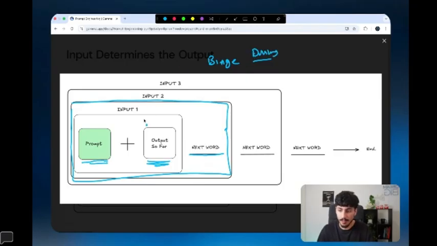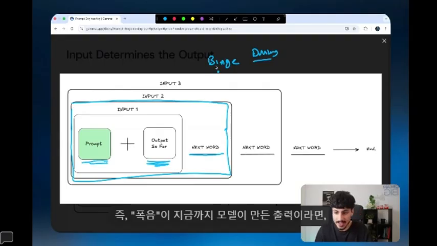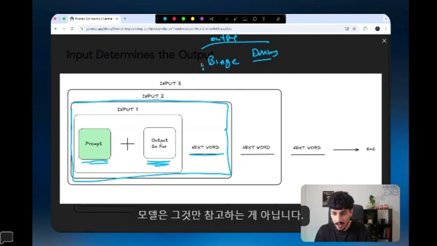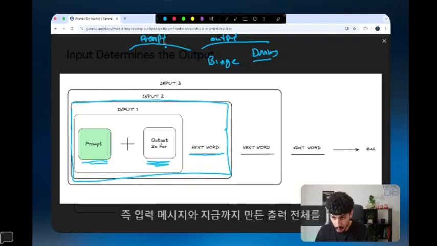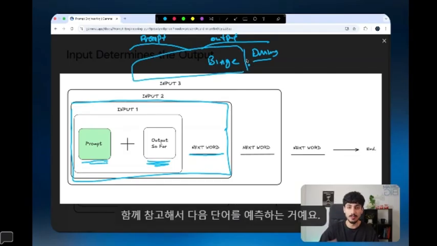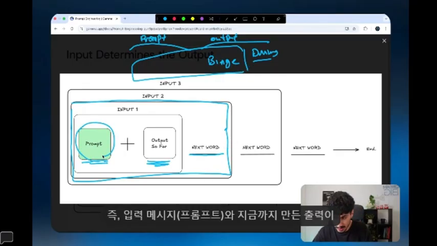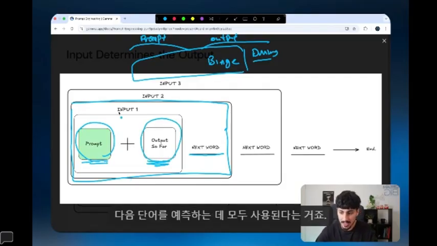That's what it predicted. But the idea is that if "binge" is the output the model has created so far, the model isn't just taking that into consideration. What it's actually doing is taking your prompt, which is your input message, plus whatever output it's created so far into consideration before it predicts the next word. So your prompt plus the output created so far is together being used as an input to predict what the next word is going to be.